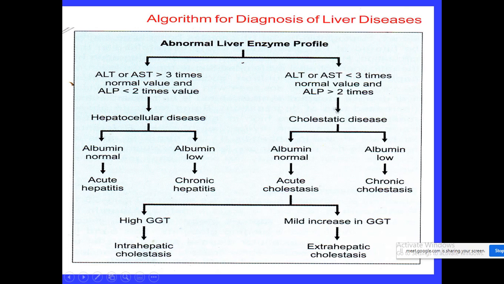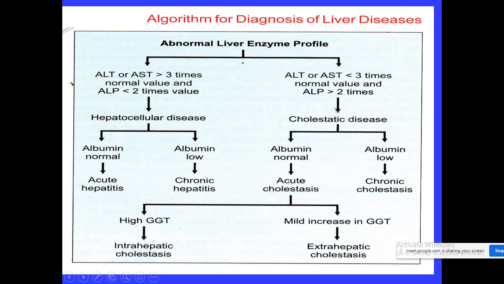So based on the parameters we have selected, we can classify the liver enzyme profile into two major types. One is to identify hepatocellular damage, another is to identify whether it is an obstructive or cholestatic disease. If it is a hepatocellular disease, what we have to find out is the albumin concentration. If albumin concentration is normal in case of hepatocellular disease, it could be acute hepatitis, and if albumin concentration is low, it indicates chronic hepatitis.